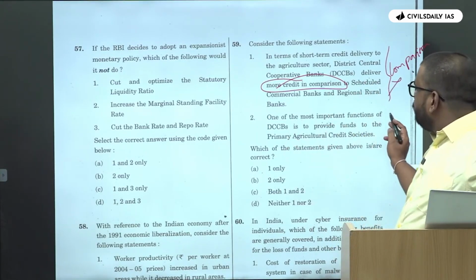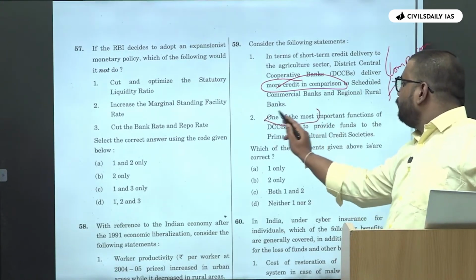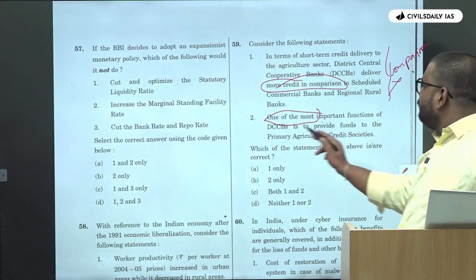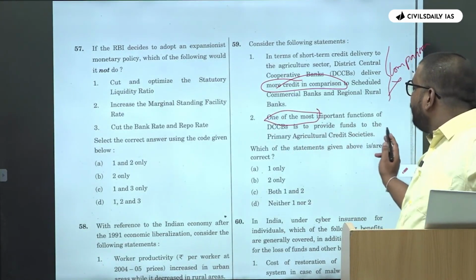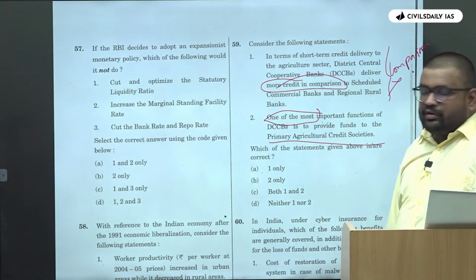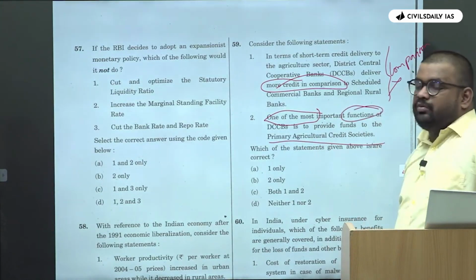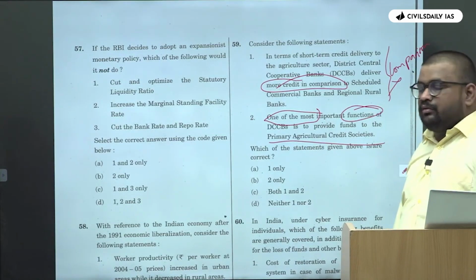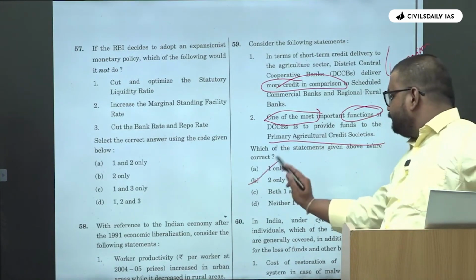And one of the most important, a general statement: the function of DCCB is to provide funds to the primary agricultural credit society. Okay, so this is about function, and function we consider as correct. So your answer is wrong.